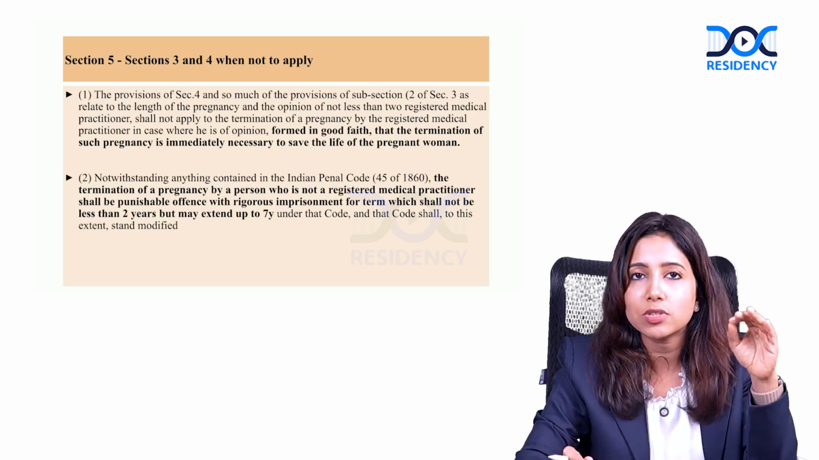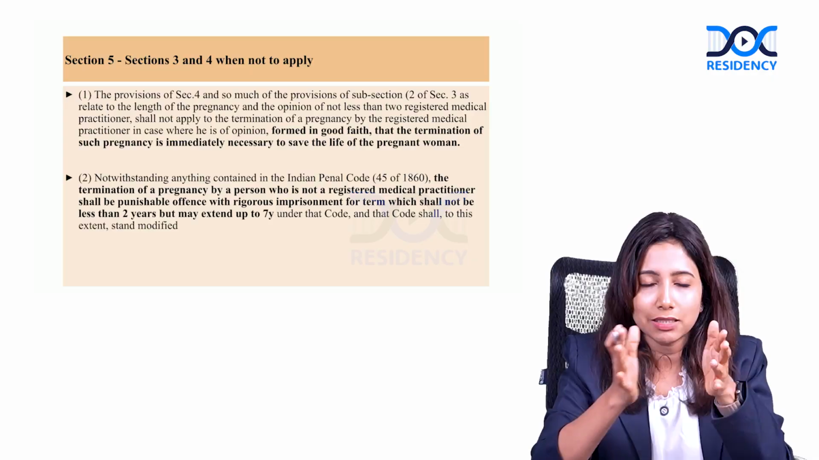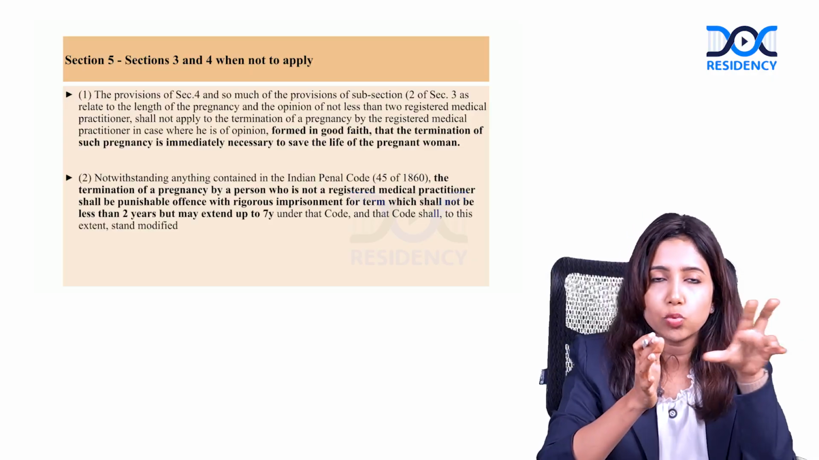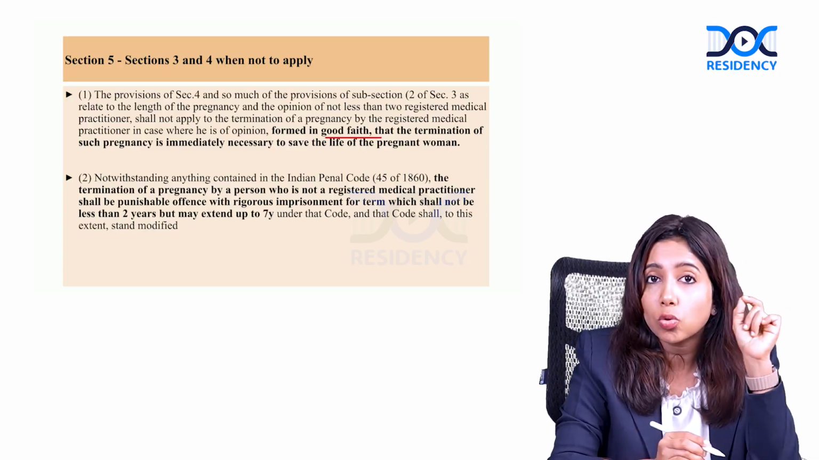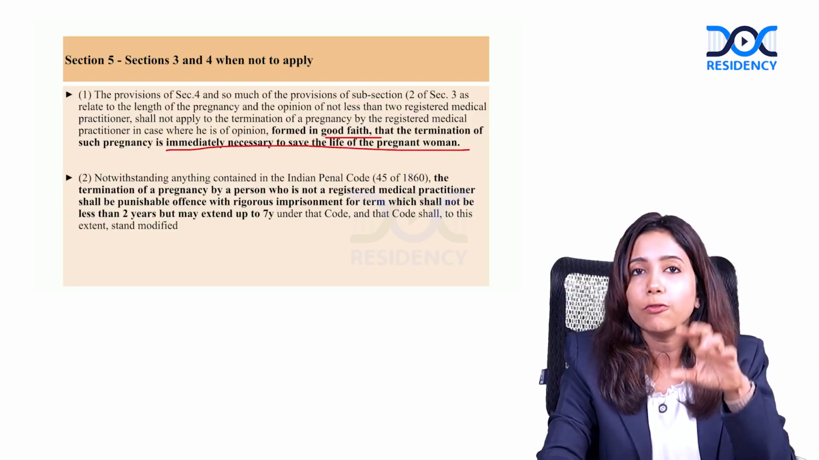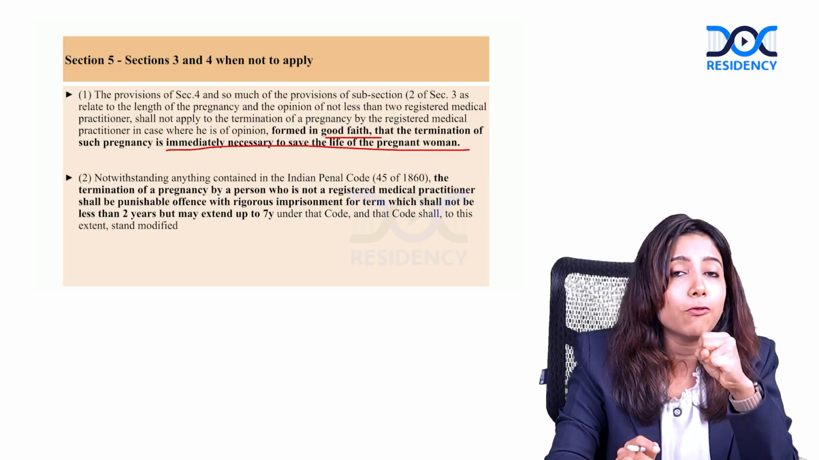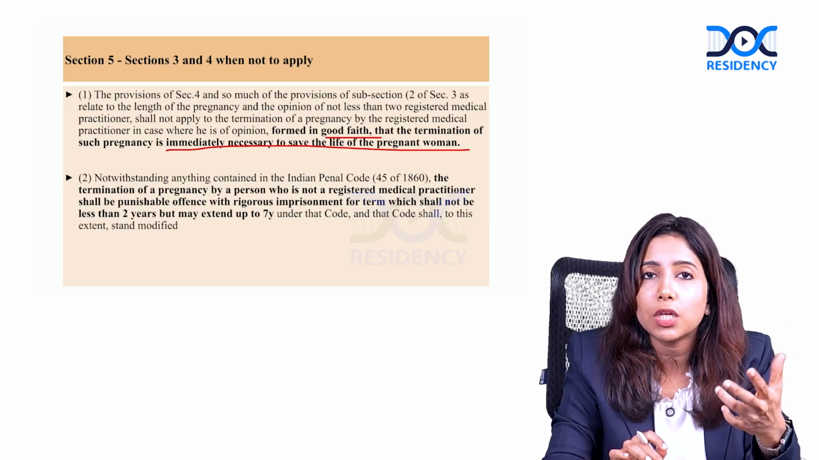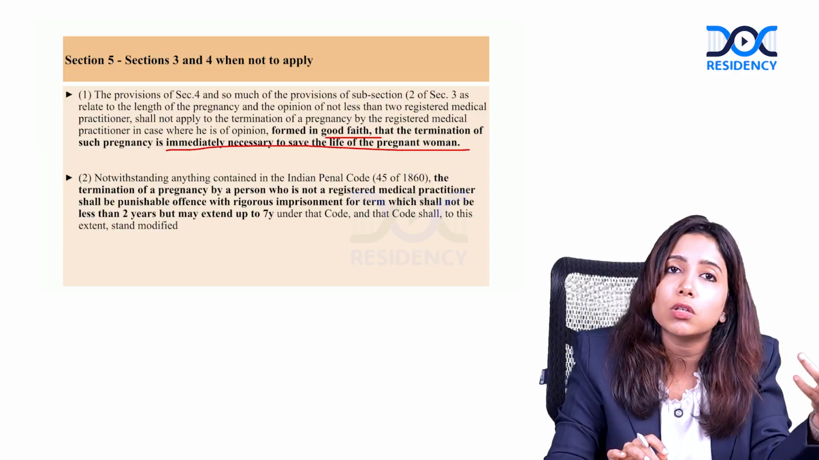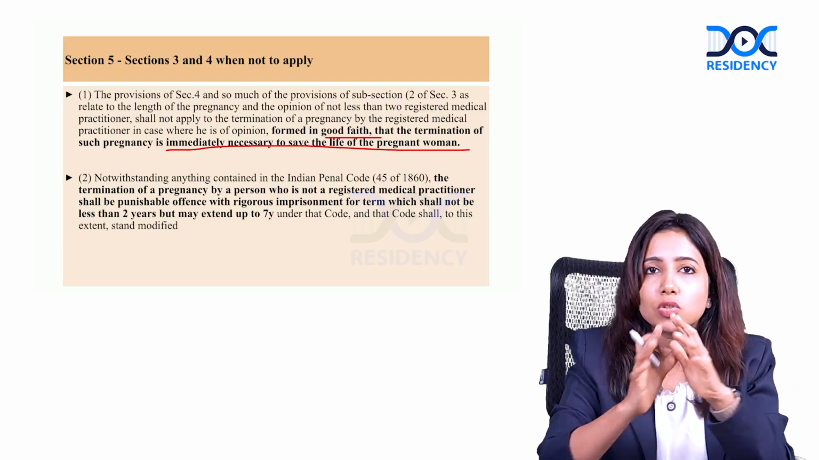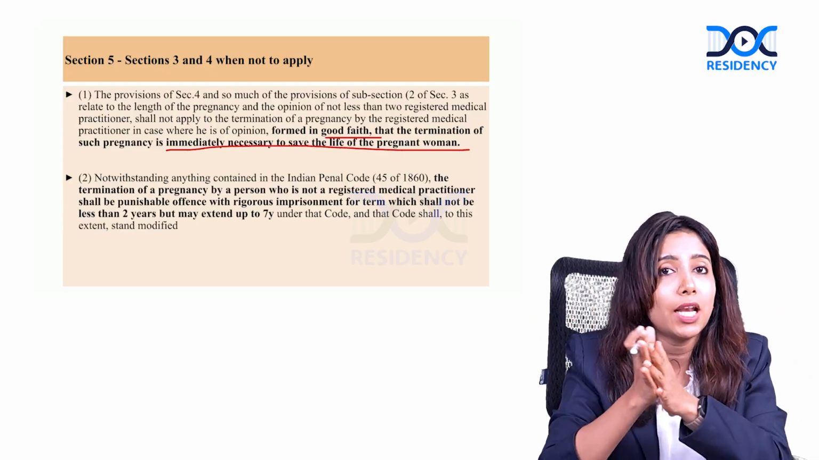What section 5 states is that you can bypass section 4 and even section 3B, that is, 2 registered medical practitioners being required between 20 to 24 weeks. You can bypass this if MTP is done in good faith, so as to save the life of the pregnant woman. If termination is necessary to save the life of the pregnant woman, you can even do the MTP with 1 registered medical practitioner. You can even do the MTP in a place which is not registered for doing an MTP. This is not done in every case. This is only done for this exception where MTP has to be done to save the life of the woman.